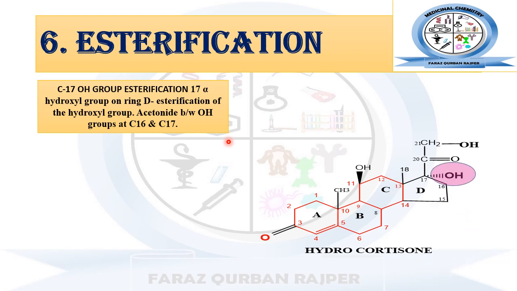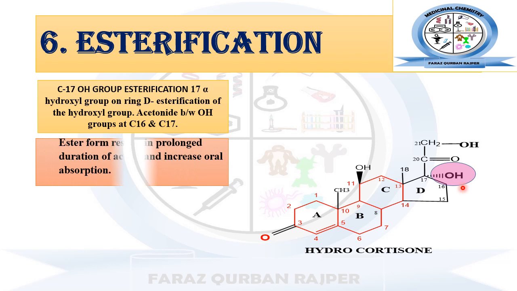So this carbon number 17 hydroxy group can be modified with certain types of acids that will result in the formation of esters. This esterification process results in glucocorticoids that have higher biological activity.